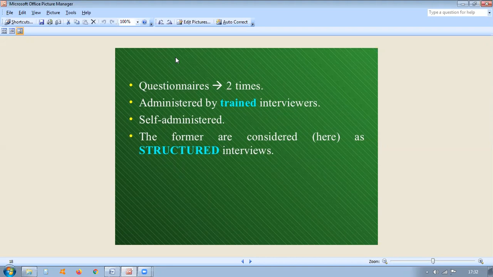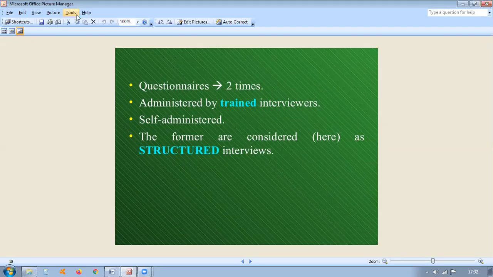So primary data are first-hand information collected through various methods such as observation, interviewing, mailing, etc. Methods of primary data collection are observation, interviewing and mailing.